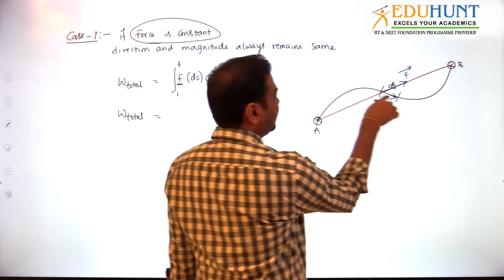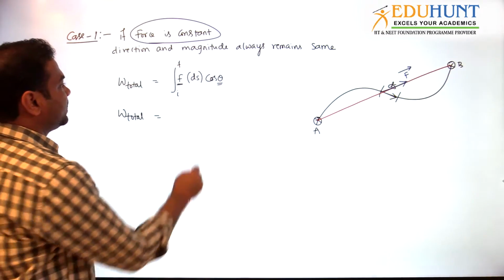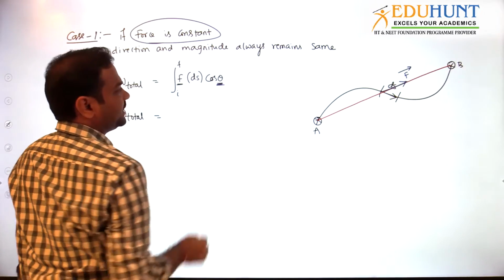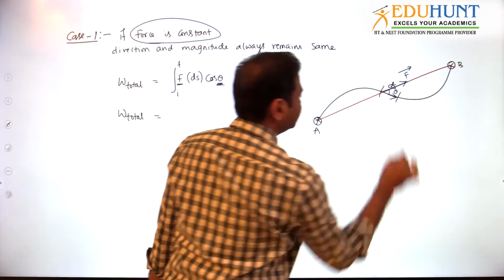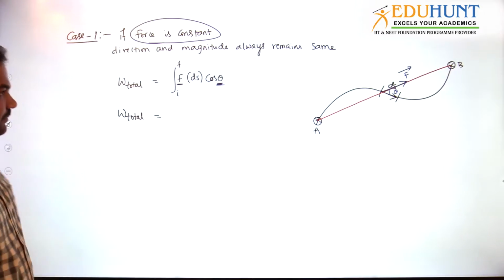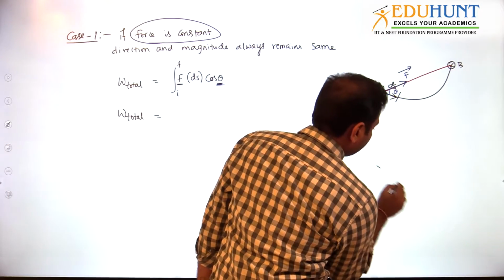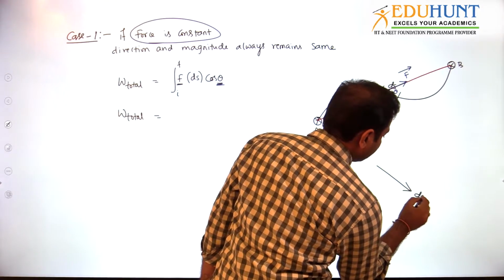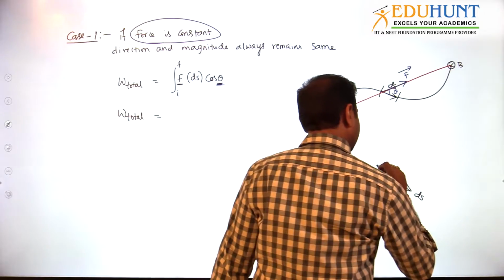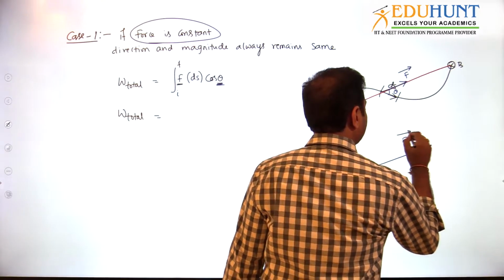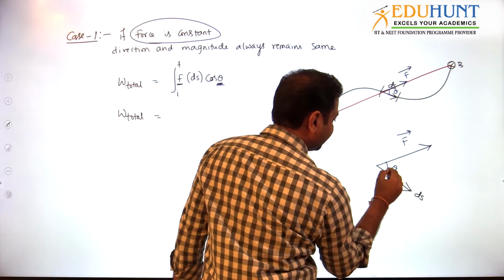But how is the object moving? Object is moving like this, some random direction. Now what does theta stand for? Theta stands for the angle between the ds vector and force vector. This angle is theta. Now see, I am drawing here. And this force is how much? F bar. ds is this vector, this is the force vector, and this angle is theta.